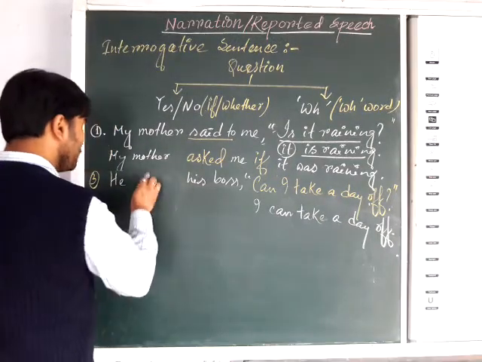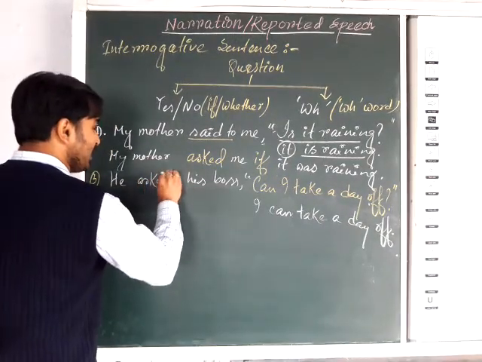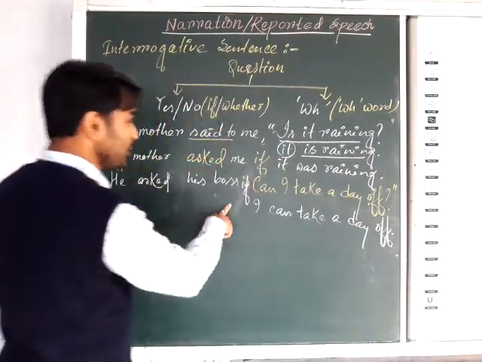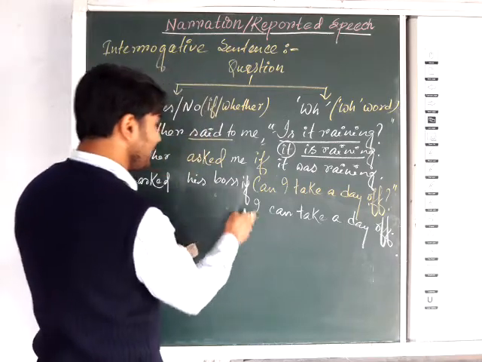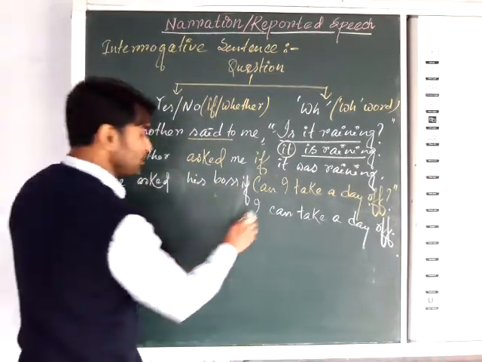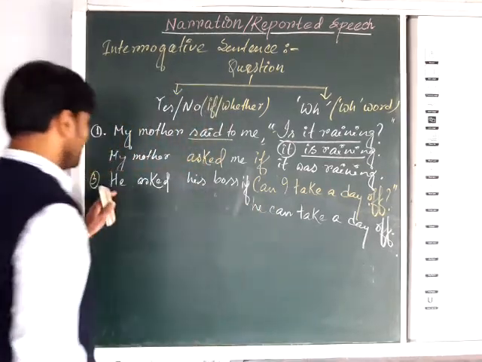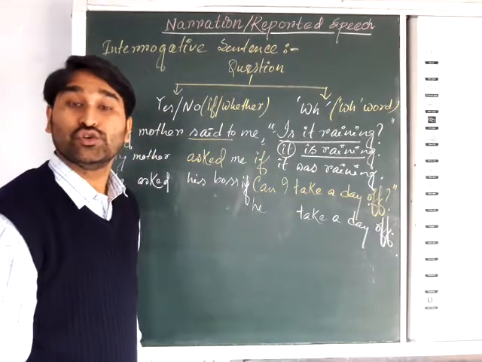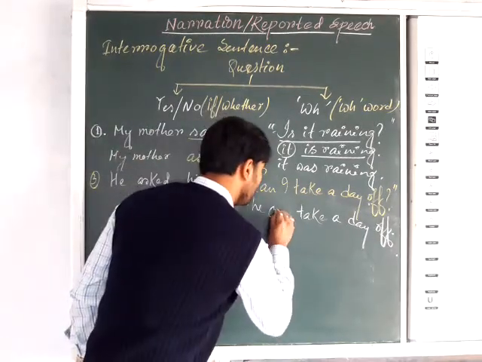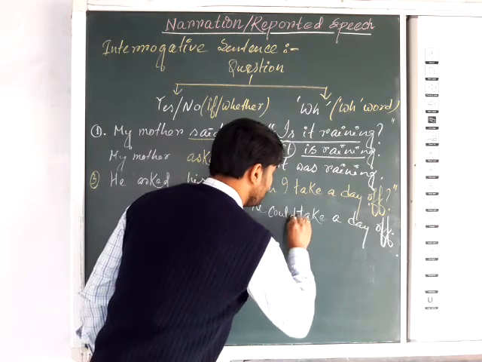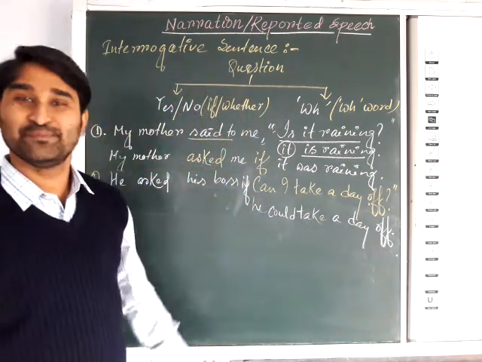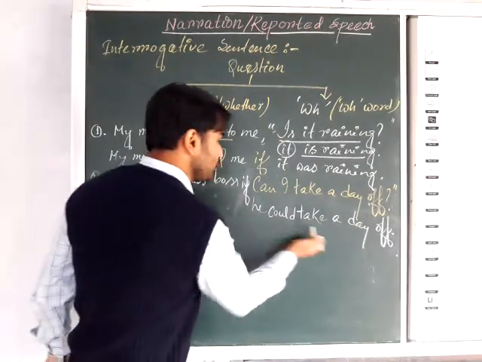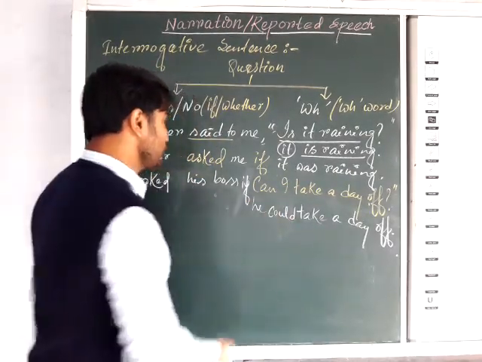So what is the answer? Here "he said to" will become asked. So he asked his boss. Here it will be if or whether. So if. I will actually be he. So he asked his boss if he can. That is a modal. Can changes into the past tense form, could. So if he could take a day off. Full stop. Okay, how it is changing you can easily understand. Can I becomes he could.